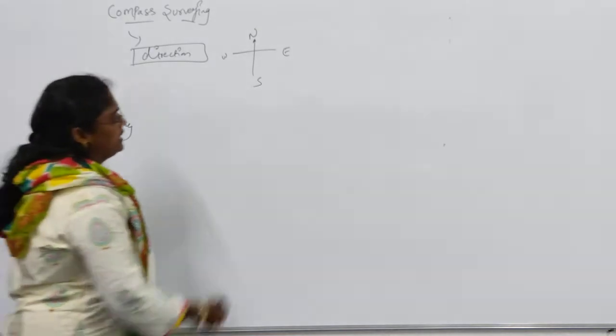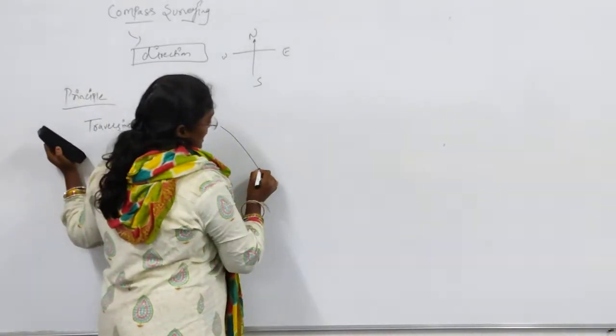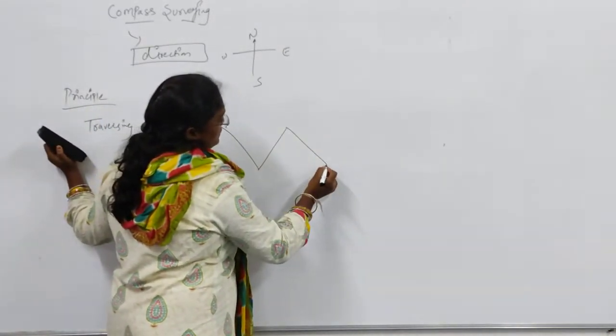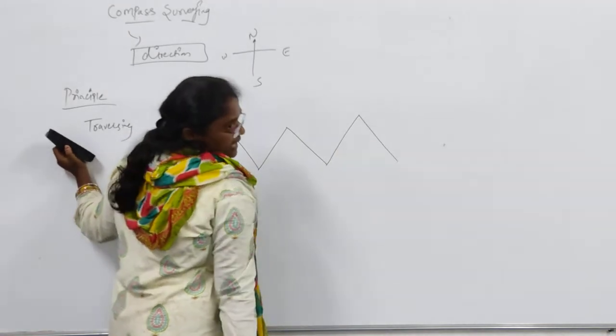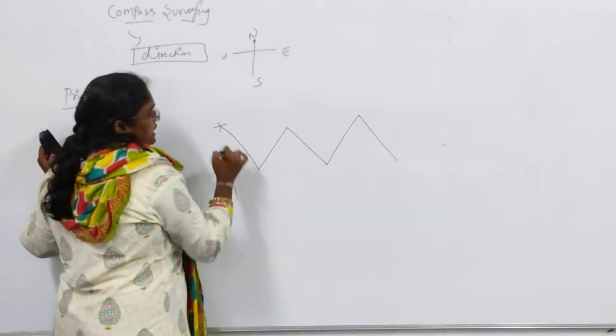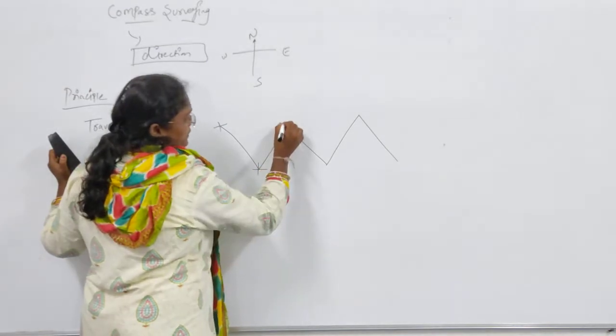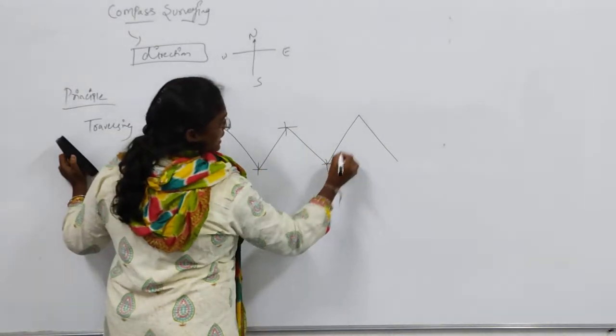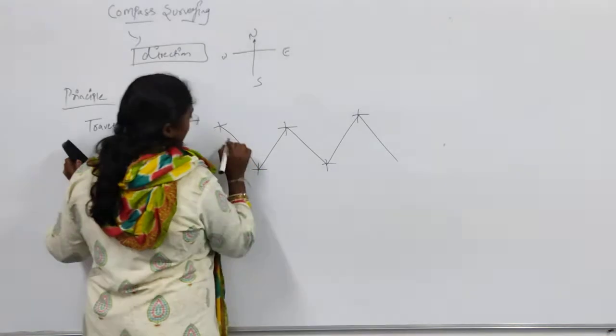Traversing is nothing but connecting a series of lines.